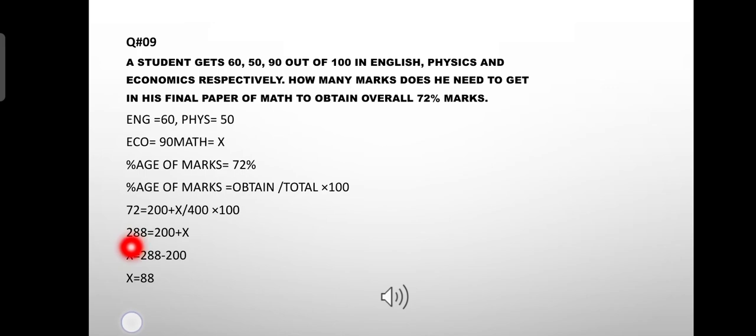So for we need x, so 100 is multiplying here, that is divided on the other side, and 400 is divided in this side, so multiplied on the other side. That side comes out to be 288 is equal to 200 plus x. So for calculating x, 200 is minus on the other side, so x comes out to be 88. That is the end of the slides.